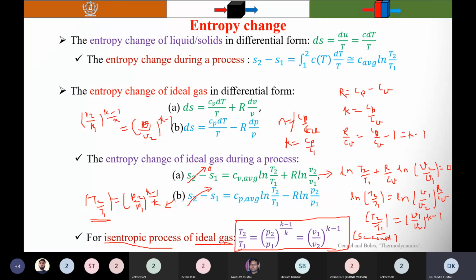N is called the polytropic index. So for the polytropic process of an ideal gas, you can write T2 by T1 is equal to P2 by P1 raised to power (N minus 1) by N, is equal to V1 by V2 raised to power N minus 1. But N is not equal to Cp by Cv. So the earlier equation is valid for the isentropic process of an ideal gas.